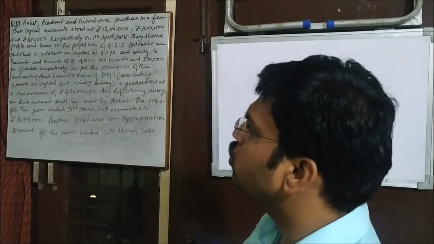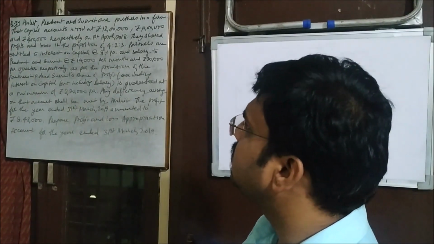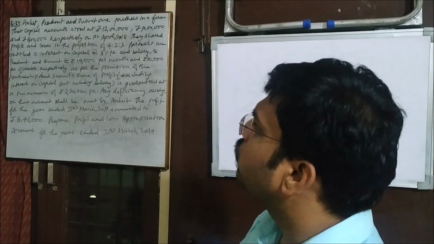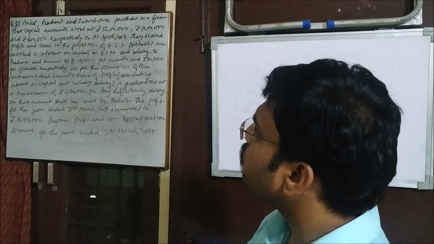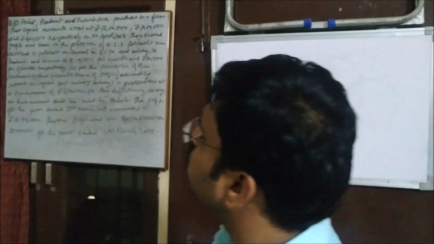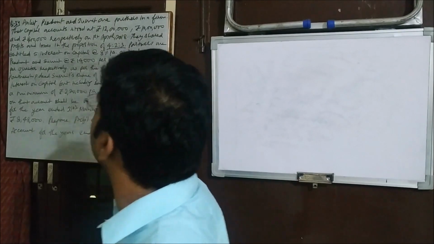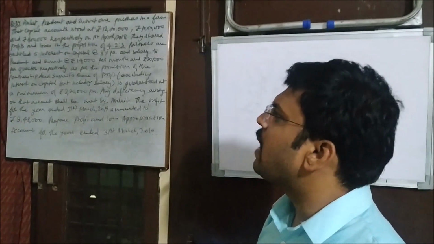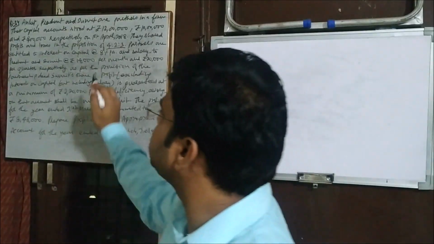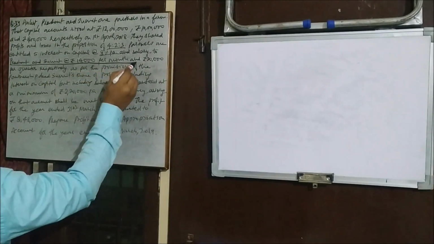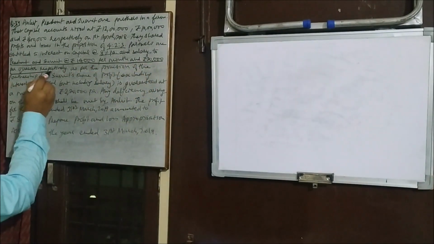Their capital accounts stood at rupees 12 lakh, 10 lakh and rupees 8 lakh respectively on 1st April 2018. They shared profits and losses in the proportion of 4:2:3. That is their profit sharing ratio. Partners are entitled to interest on capital at the rate of 8% per annum. And salary to Prashant and Sumit at 14,000 per month and 20,000 per quarter respectively.